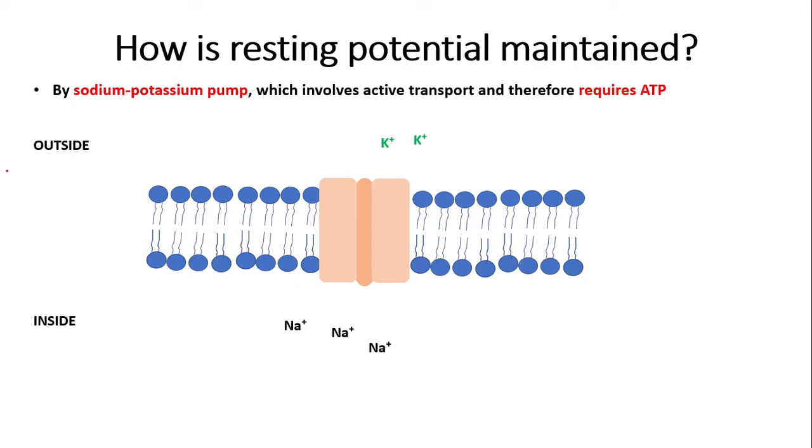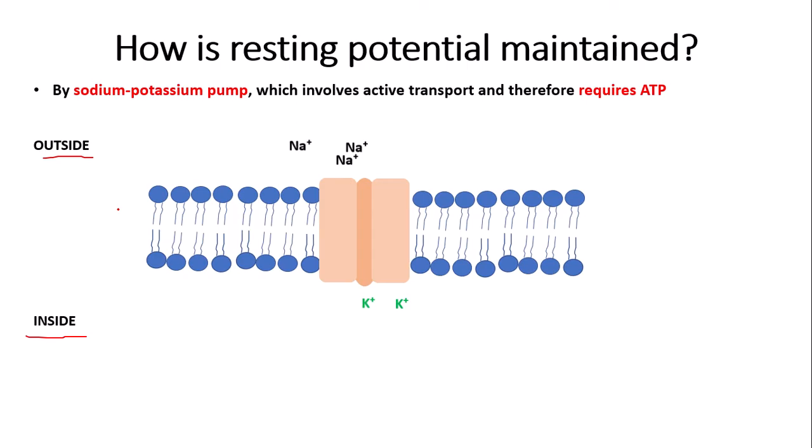So the outside and the inside of the neuron here. What happens is that 2 potassium ions are actually pumped into the neuron, and the 3 sodium ions are transported out of the neuron.